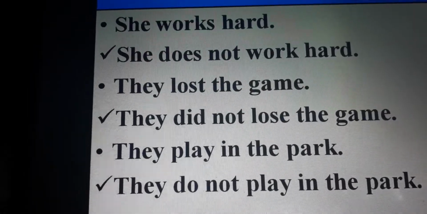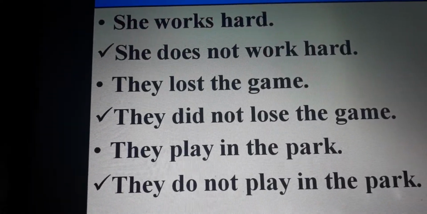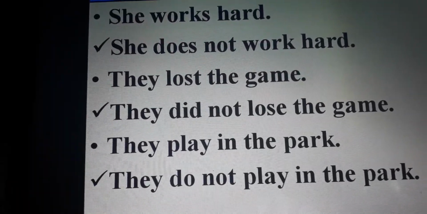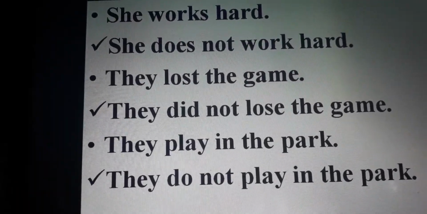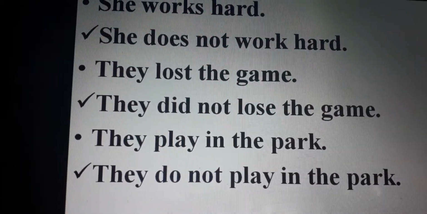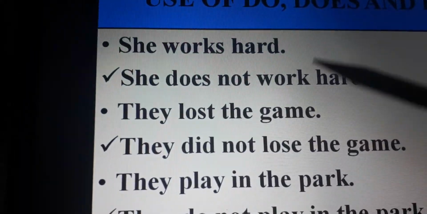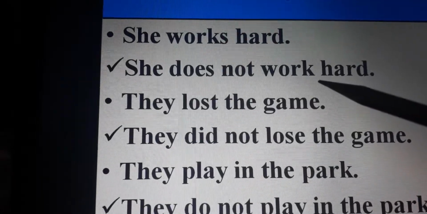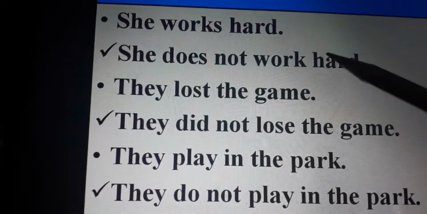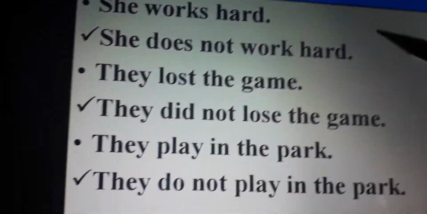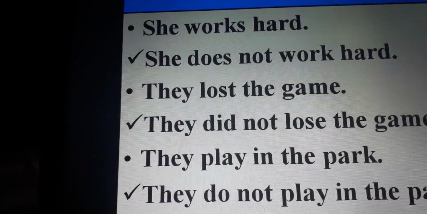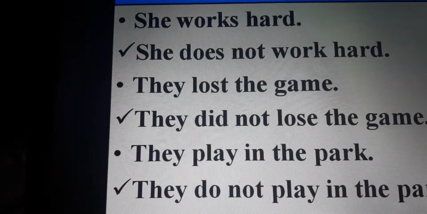She is a single person, so with the singular subject we have to use does. We write it as: She does not work hard. Here I have used the first form of the verb, work. In the same way in interrogative also, we use the first form of the verb while converting an affirmative sentence to an interrogative sentence. I hope this concept is clear.